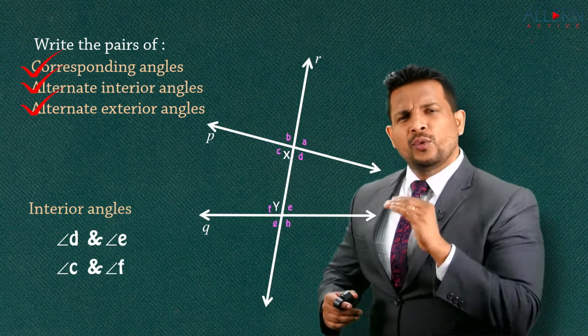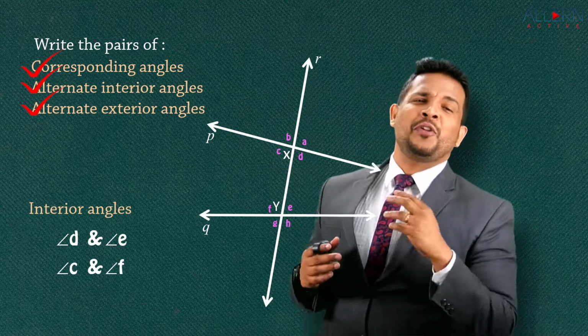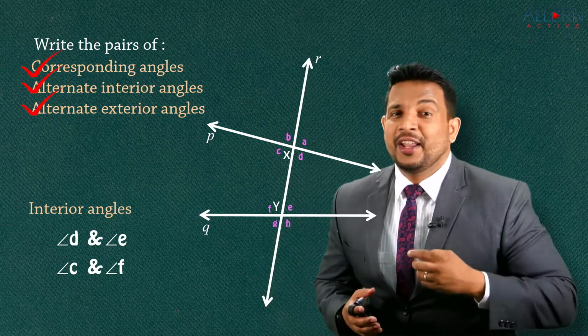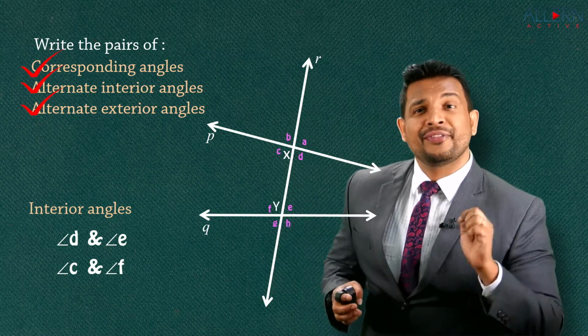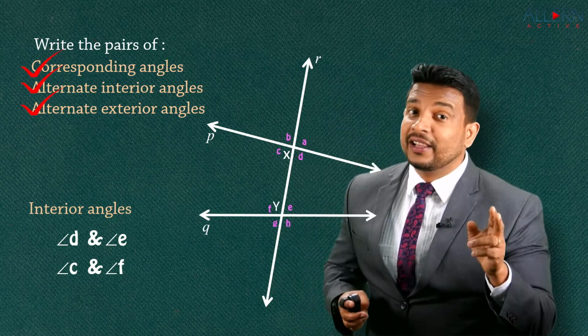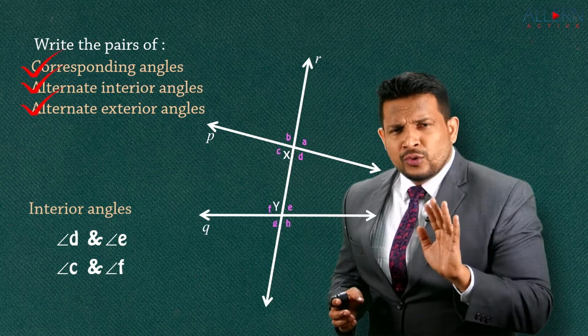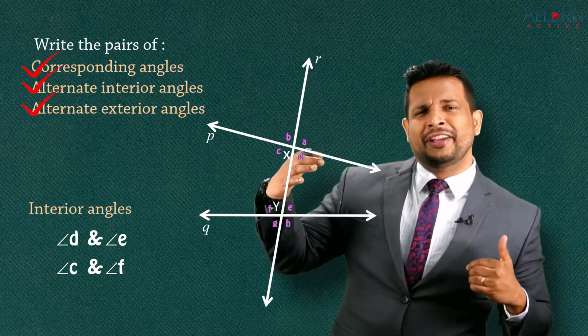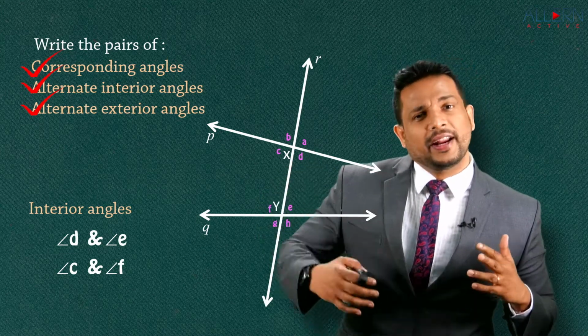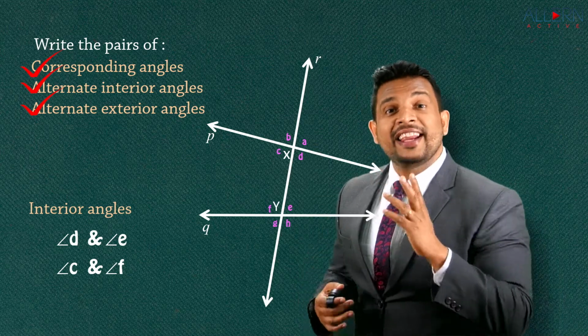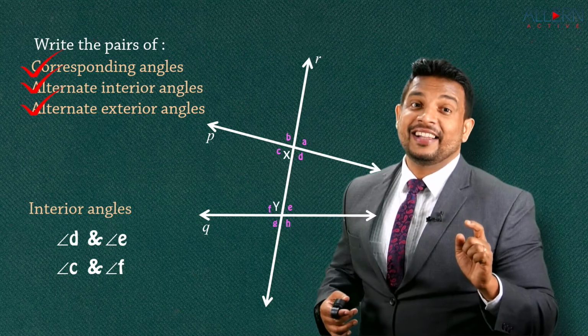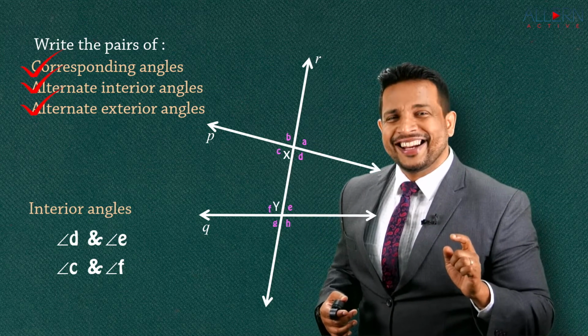Now we know when two lines are intersected by a transversal, we know how to identify corresponding angles. Just remember the letter F. Alternate interior angles, remember the letter Z. Alternate exterior angles, when we get the alternate interior angles, we can automatically identify the alternate exterior, right? No letter for that. And same way, interior, that's the letter C. So was that easy? Very easy, right?